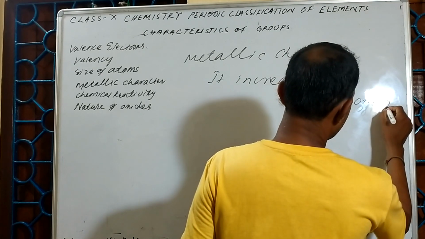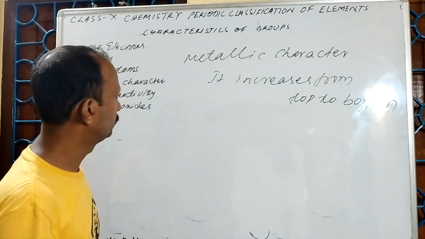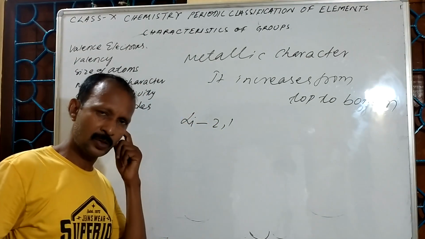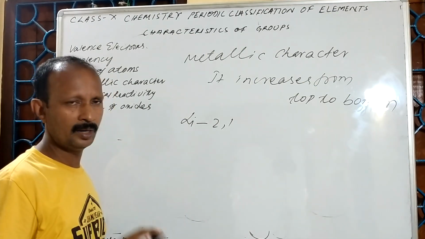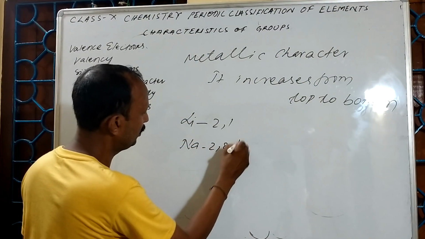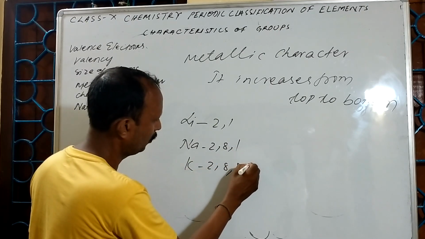How does it increase from top to bottom? See here. For example, lithium contains 3 electrons, arranged 2, 1. Sodium is 2, 8, 1. Potassium is 2, 8, 8, 1.